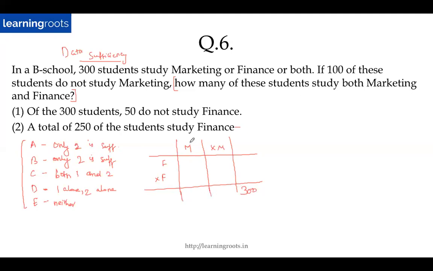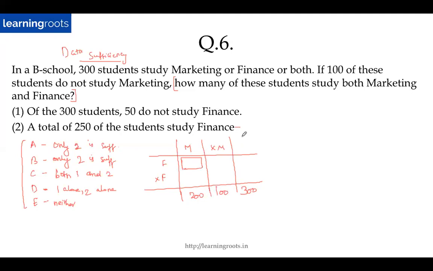100 of these students do not study marketing, so 100 will come here. And the question is how many study both marketing and finance. So you need to figure this out. So if this is 300, this is 100, then this becomes 200, right? The mistake that I should not do in these kind of questions is to incorporate information in both and then mark either A or B as the answer, which is a very common mistake.